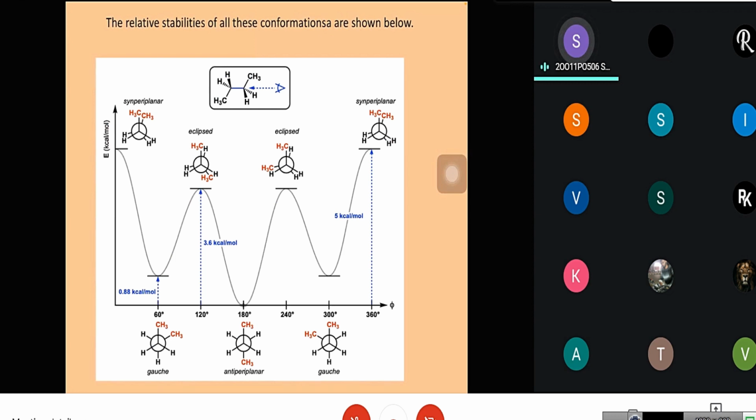The relative stabilities of all these conformations are shown below. Here we can see that in the anti-periplanar, that is the anti-conformation, the methyl groups are far apart, so interactions are very less. In the eclipsed form, CH3-H interactions will be there. In the gauche form, CH3-CH3 interactions are more, so the steric effect will be greater.